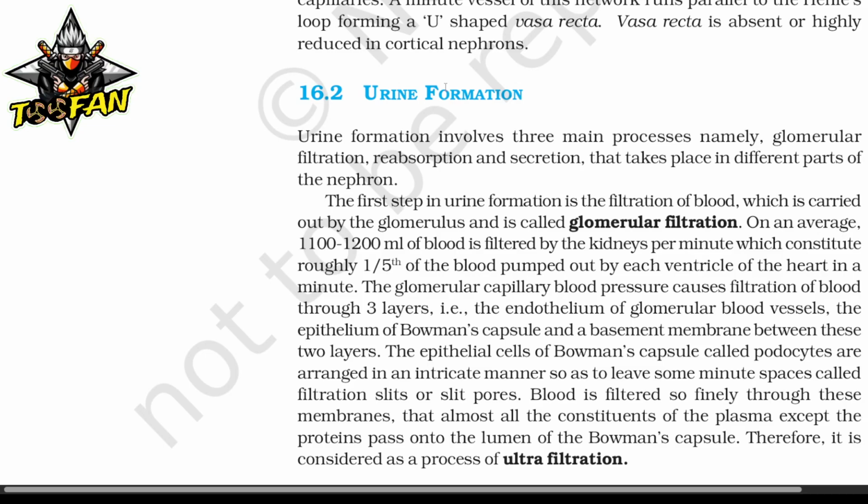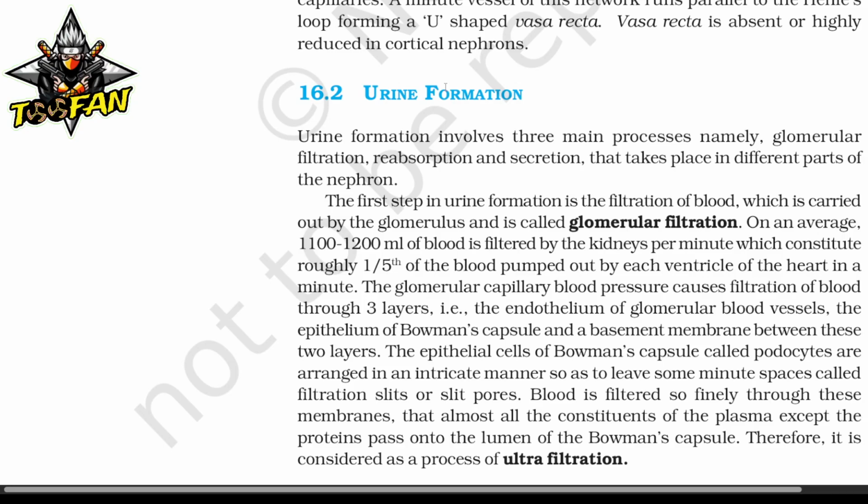On average, 1100 to 1200 ml of blood is filtered by the kidney per minute, which constitutes roughly 1/5 of the blood pumped out by each ventricle of the heart in a minute. The glomerular capillary blood pressure causes filtration of blood through three layers, that is the endothelium of glomerular blood vessels, the epithelium of Bowman's capsule, and the basement membrane between these two layers.